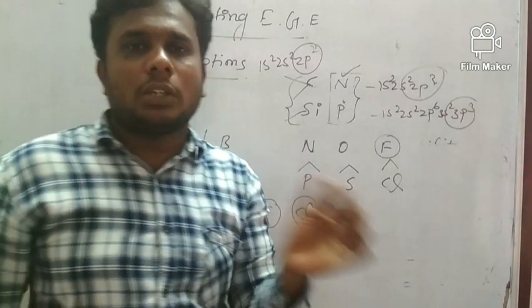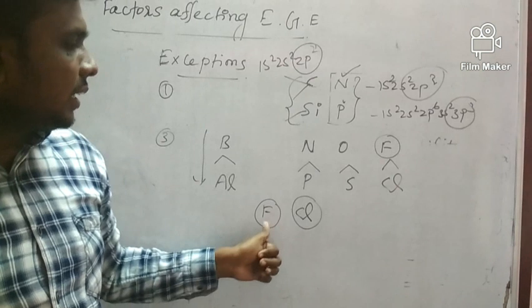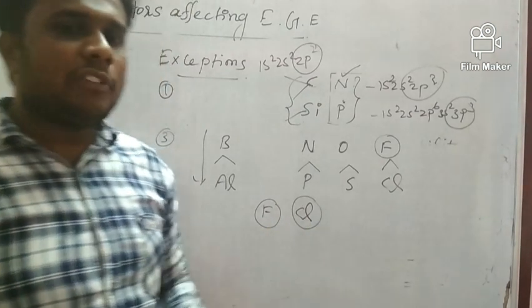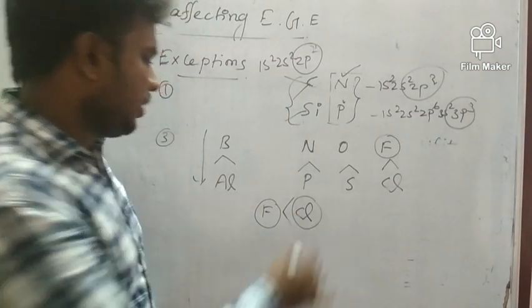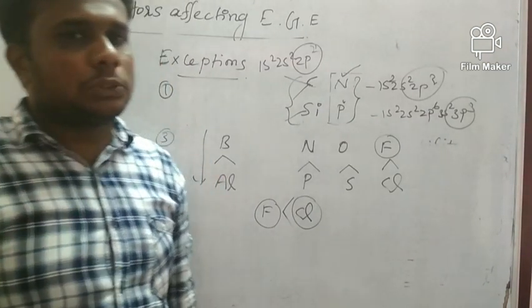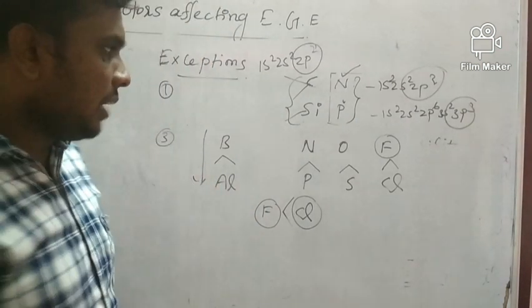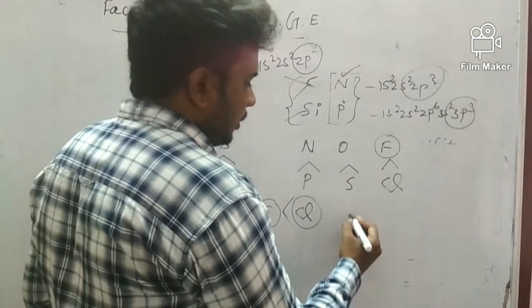So it is difficult to add an electron to fluorine. That's why chlorine is having more electron affinity than fluorine. It is a very important point. The same applies to oxygen and sulfur.